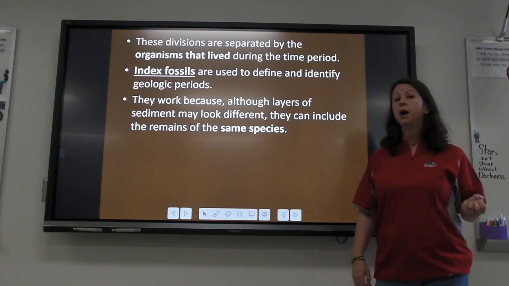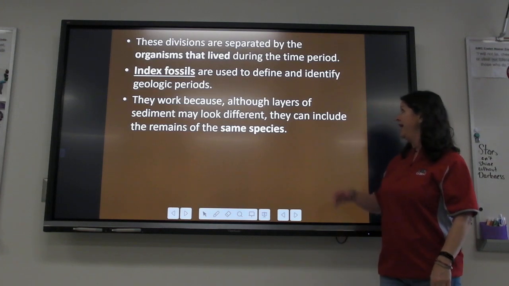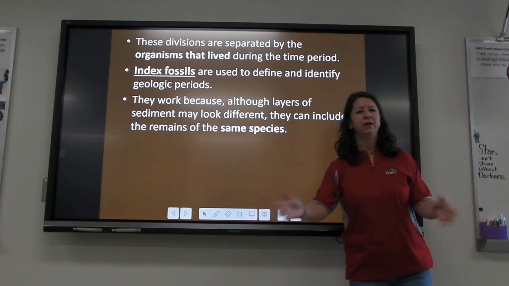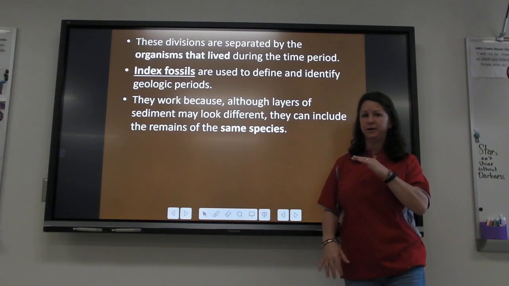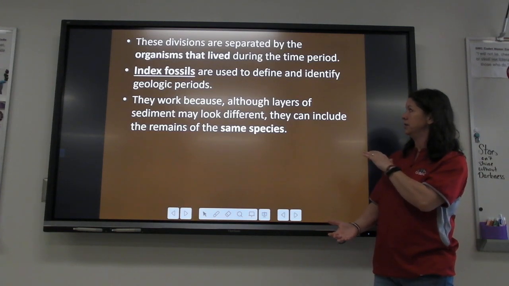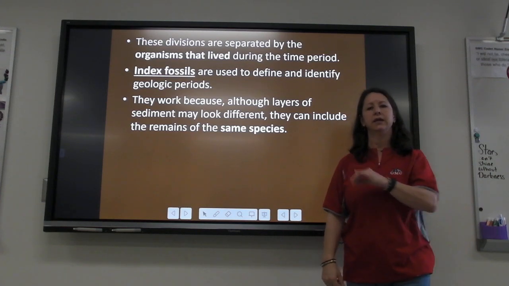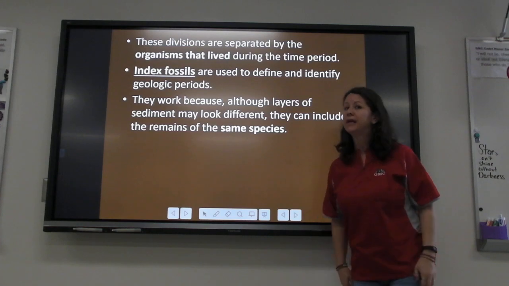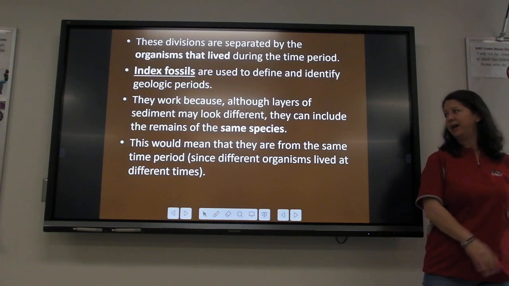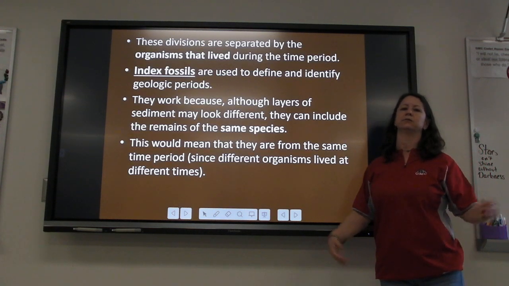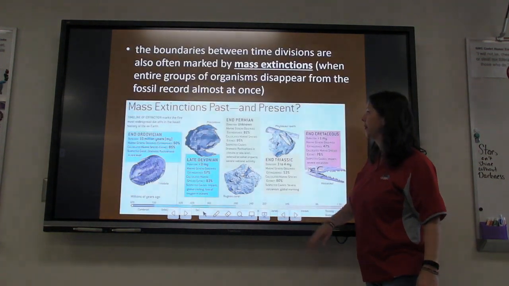So they work because although layers of sediment may look different, and they can even be, y'all, in totally different countries, totally different depths, it doesn't matter. The sediment might be different, the depth might be different, but if you have that organism, they work because they can include the remains of the same species. And once you find that species, you know what time period you're talking about, right? And so that would mean that they are from the same time period, since different organisms live at different times. But the same organisms live around the same times, right?